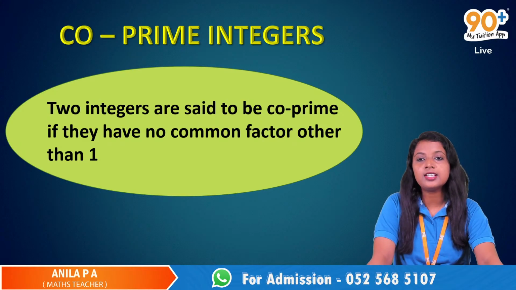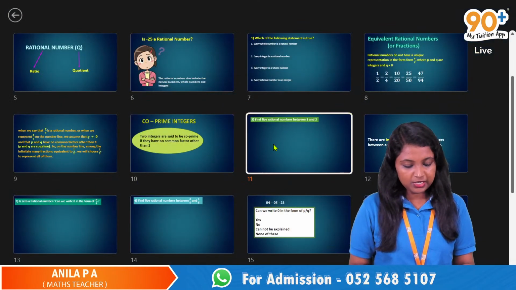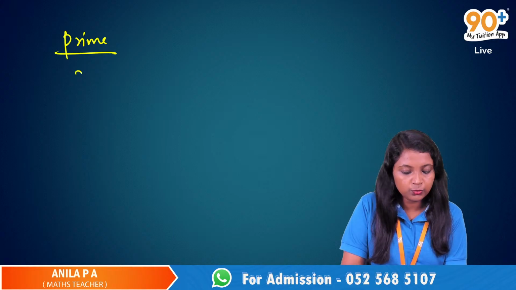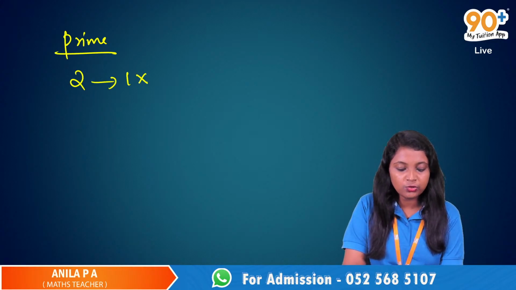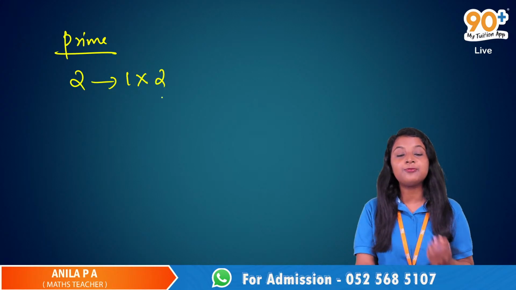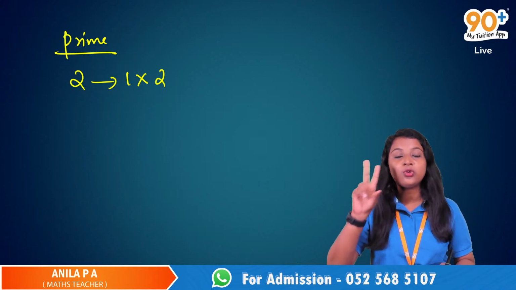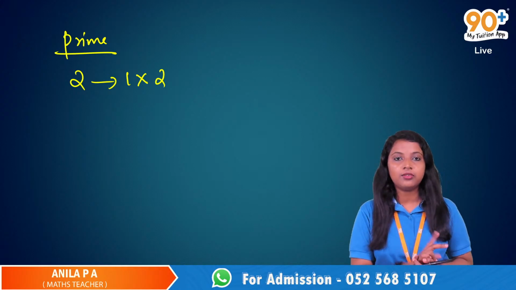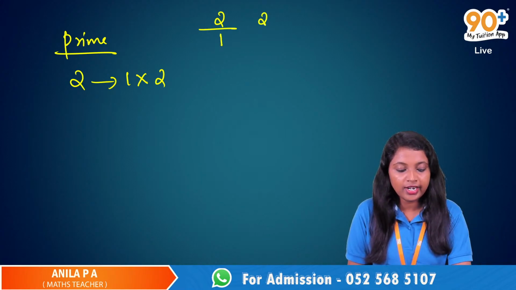Yes, Ruben. I didn't understand the prime numbers. Okay. Prime numbers means when we have a number, see 2. The factors of 2: we can write this 2 as 1 into 2, and this 1 and 2 are known as the factors of 2. So when we consider this 2, it has only 2 factors, 1 and that number. Or you can think of it like this: you can divide 2 by 1 and 2 by 2.